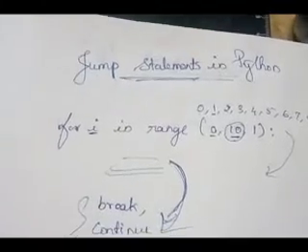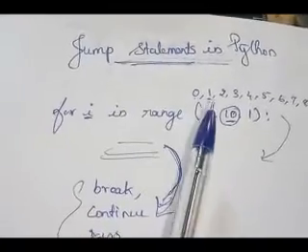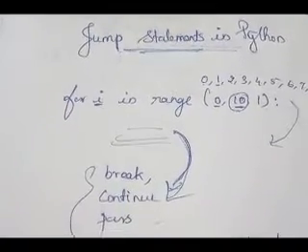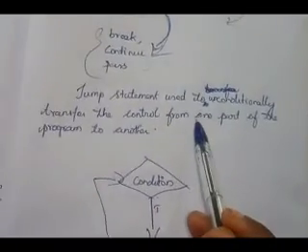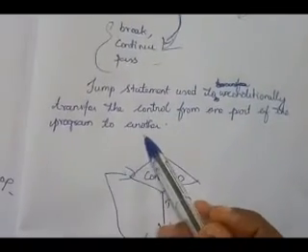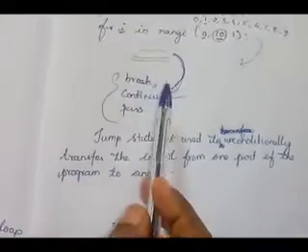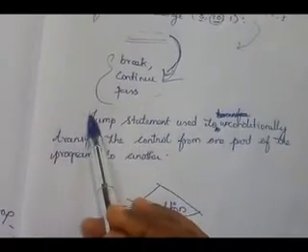Okay children, in this video we studied about jump statements. A jump statement is used to unconditionally transfer the control from one part of the program to another. There are three types we studied: break statement, continue statement and pass statement.